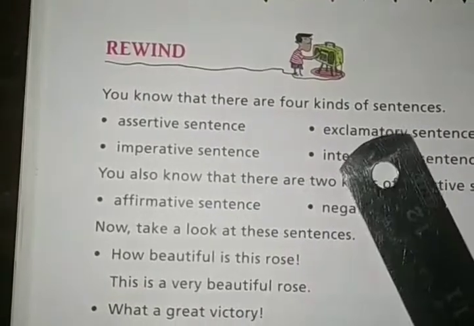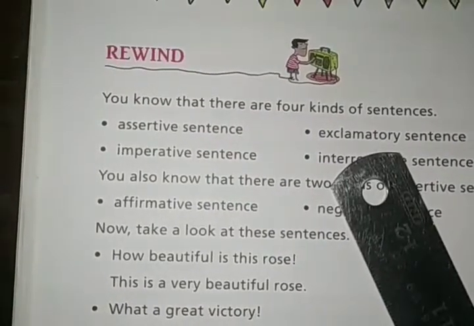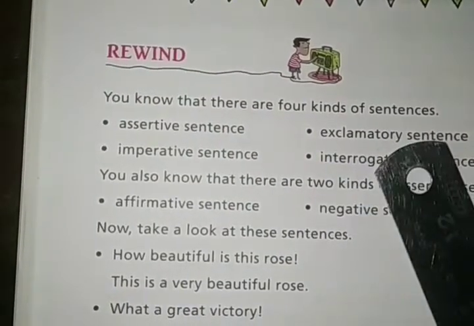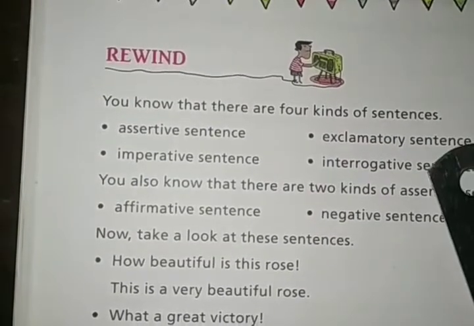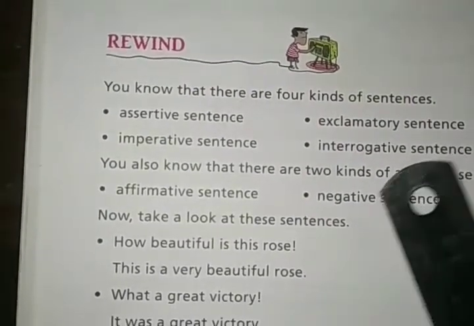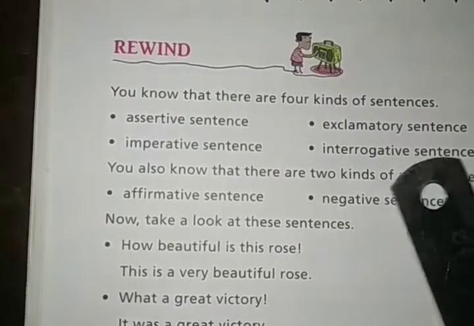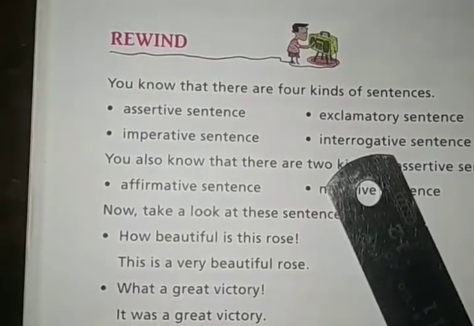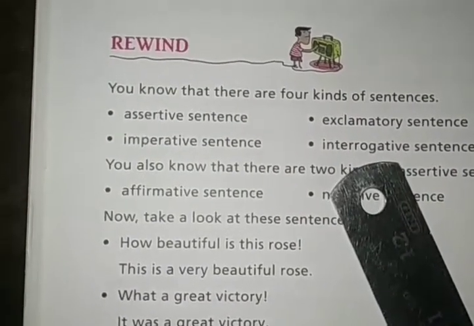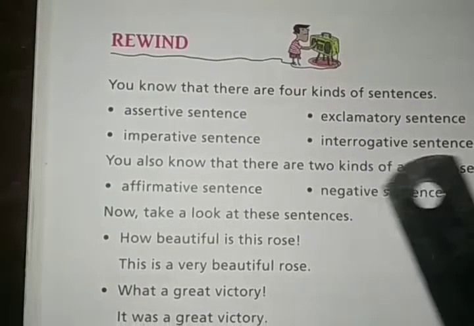An exclamatory sentence expresses sudden feeling, like being shocked, amazed, or surprised. And interrogative sentences are very easy: these are questions. All the questions are interrogative sentences.